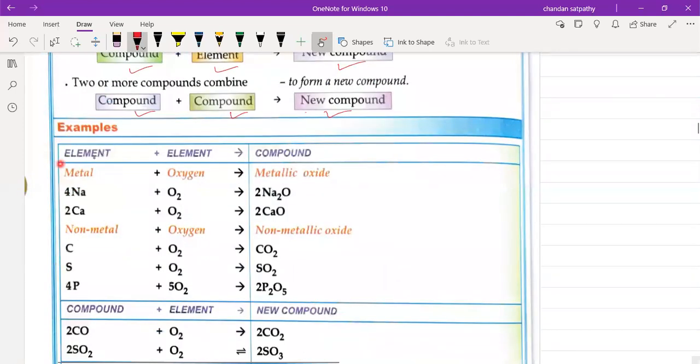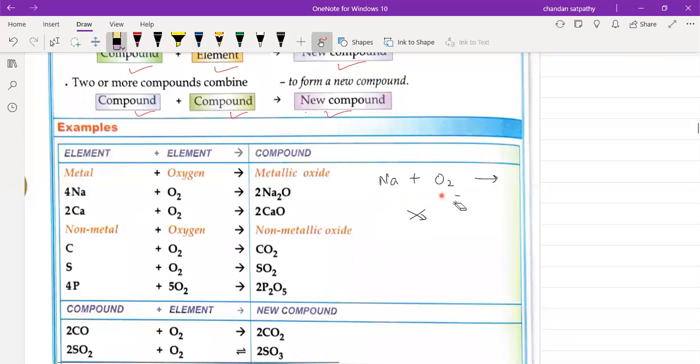Here is the example of element plus element giving a compound. Here you see sodium combined with oxygen to form sodium oxide. Let us see how to write the reaction. Suppose sodium reacts with oxygen, how can we write it? Sodium ion is Na plus 1 and oxide is O2 minus. So if they crisscross, what will happen?